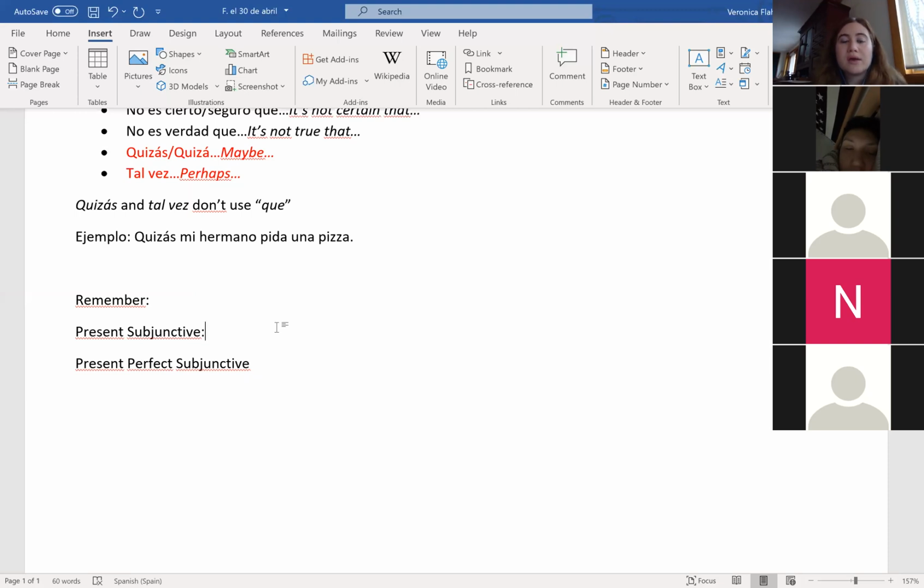Okay. Present subjunctive is the one word conjugation. Sometimes when I say subjunctive, I mean using one of these two tenses that talks about uncertainty. But we use the present to talk about things that might happen in the future or could be happening right now. So is the subjunctive, the present subjunctive, and the present perfect subjunctive three different things?